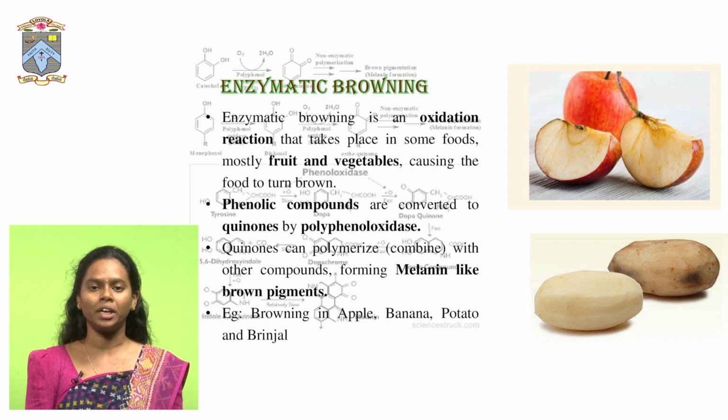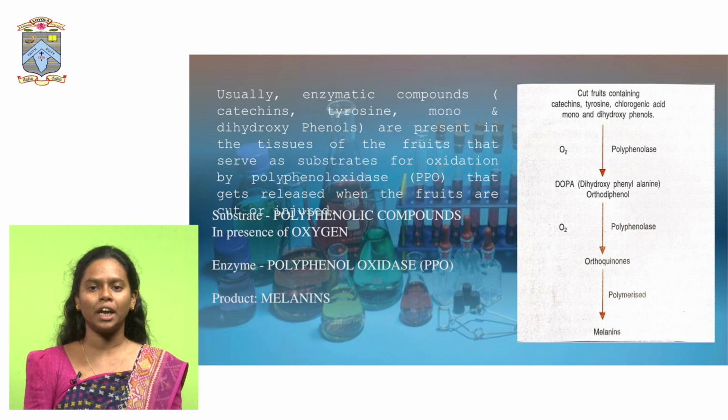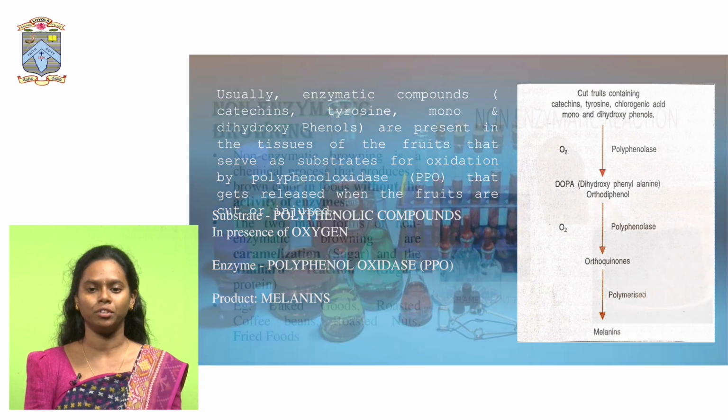So these enzymatic browning reactions we can see in fruits and vegetables, like browning in apples, potatoes, brinjal and bananas. Simply we can say the substrate involved in this enzymatic browning is the polyphenolic substances, for suppose catechol, tyrosine, mono or dihydroxyphenols. These are some of the polyphenolic substances present in these foods. When these substrates interact with the enzyme polyphenol oxidase, it results in the formation of a product called melanoids, which results in the formation of this brown color in that particular food.